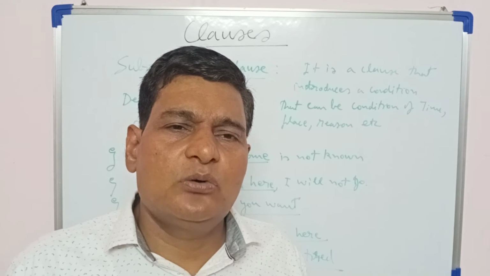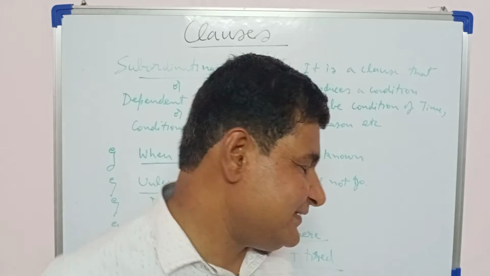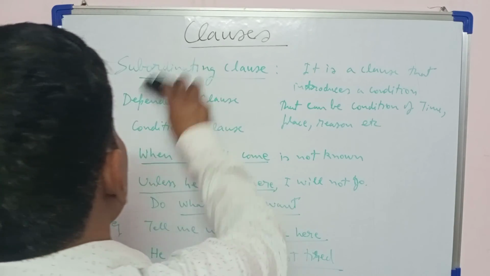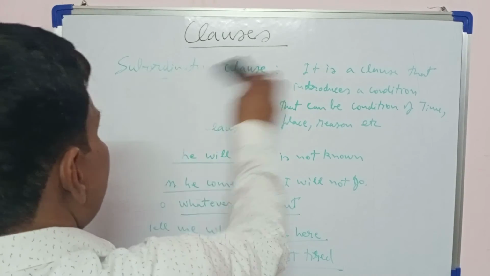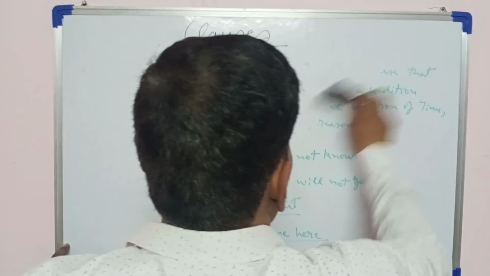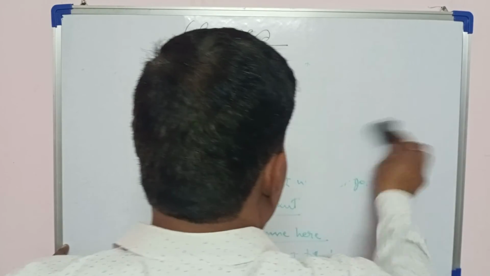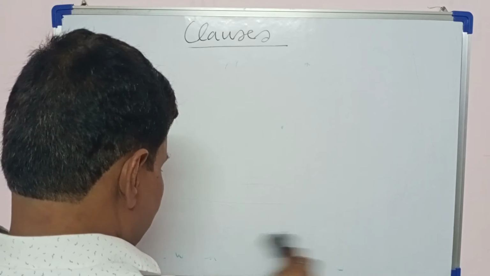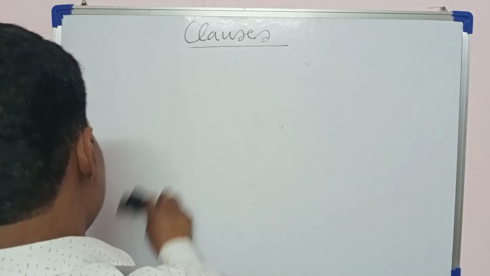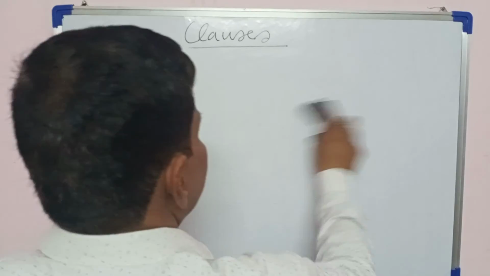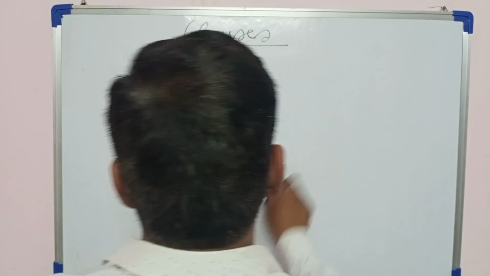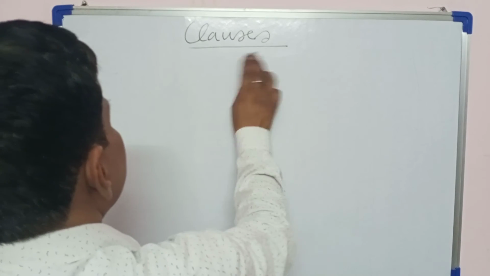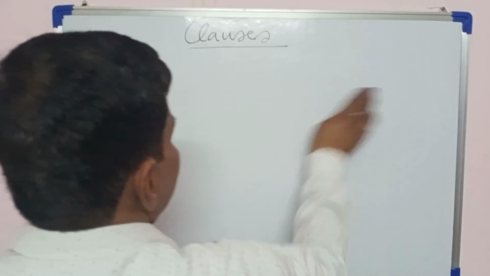So I hope you have understood what the subordinating clauses are and how these are used. Now we will understand about the relative clause. Relative clause actually tells us about the adjective clause, and there are certain relative conjunctions which are used in relative clause.